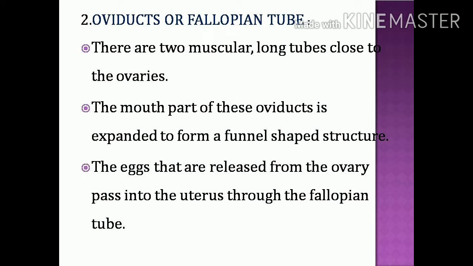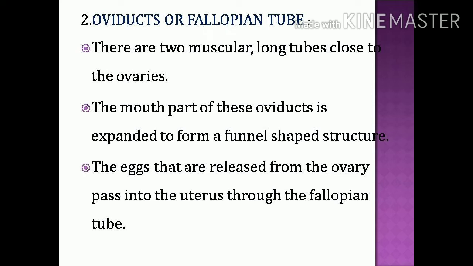Next part, oviduct, or it is called the fallopian tube. A pair of narrow muscular long ducts extends from each ovary to the upper part of the uterus. There are two tube-like or duct-like structures, starting from the ovary region and then joining into the upper part of the uterus.